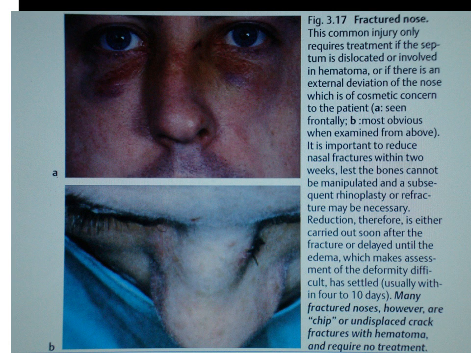Here we see type 2 fracture. Why type 2? Because there is apparent deviation of the nose, and when we see, we want to see if there is asymmetry and deviation of the nose. We see it from the front or we see it from above.